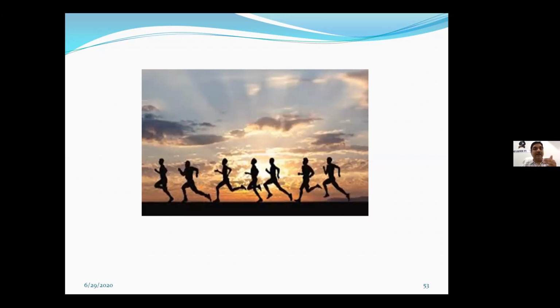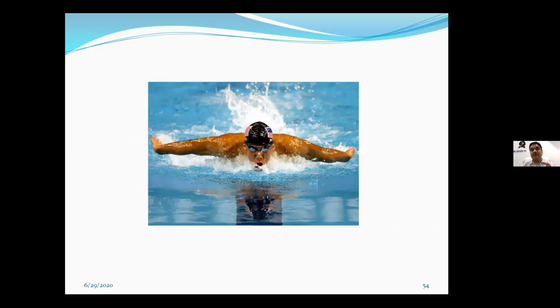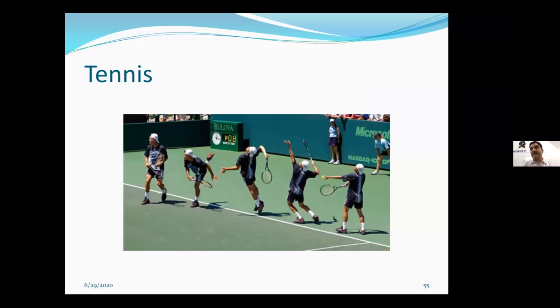Swimming, again, you can see the role of core very nicely over there, because a swimmer is generating force from both the sides. They are generating force from the upper body as well as the lower body and propelling themselves forward. See this tennis player for serving, he takes the kinetic energy and then again transfers this into the ball.